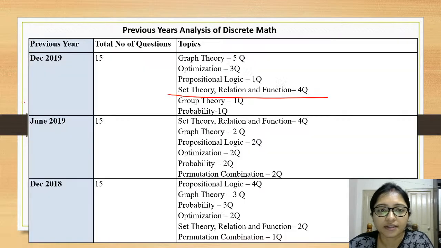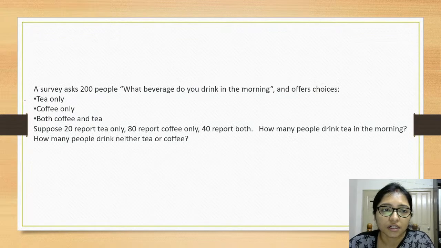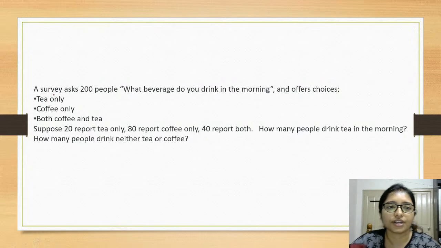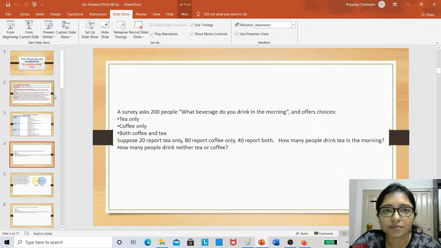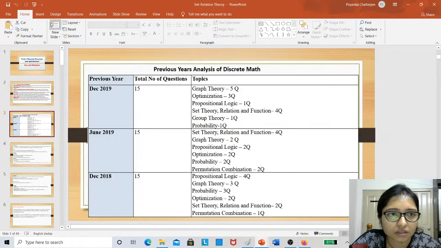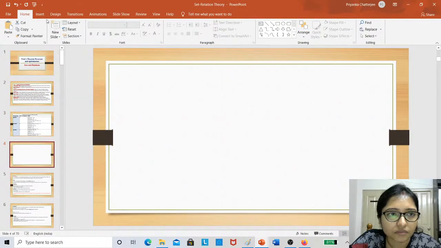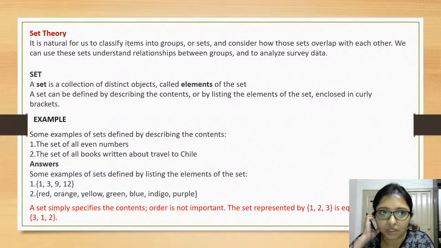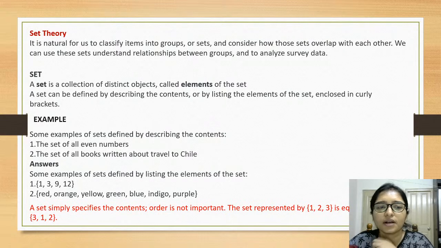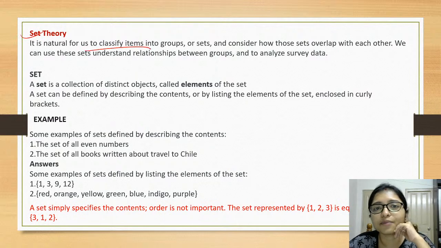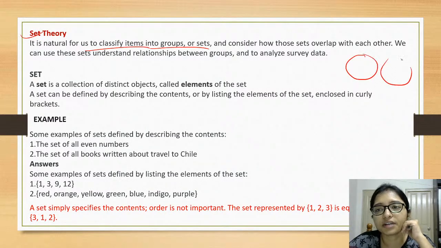First one, that is set theory. Some concepts of set theory you have already, right? So what is set theory? I am doing some quick revision. Set theory is a natural classification of items, means different sets will be there.